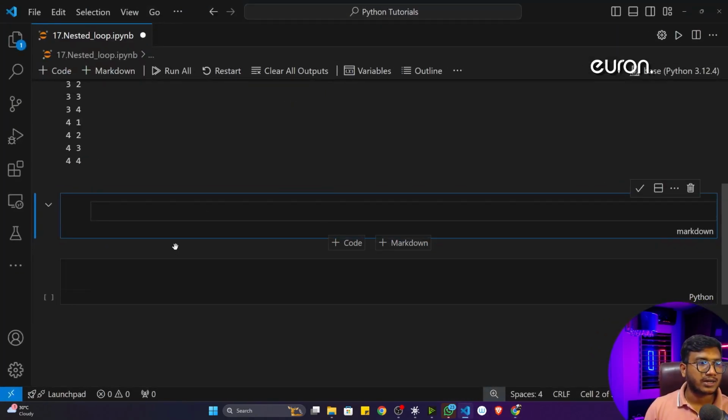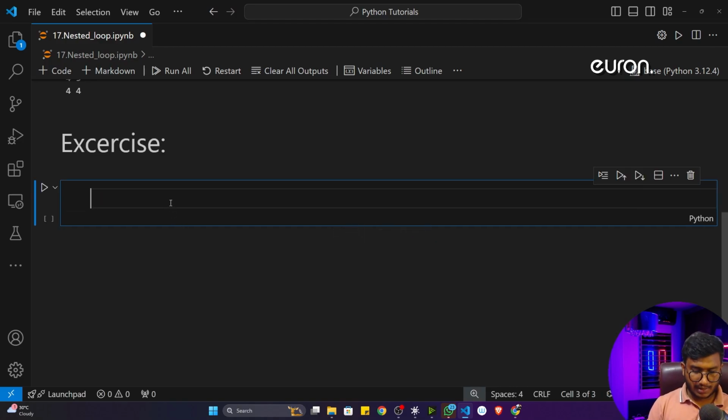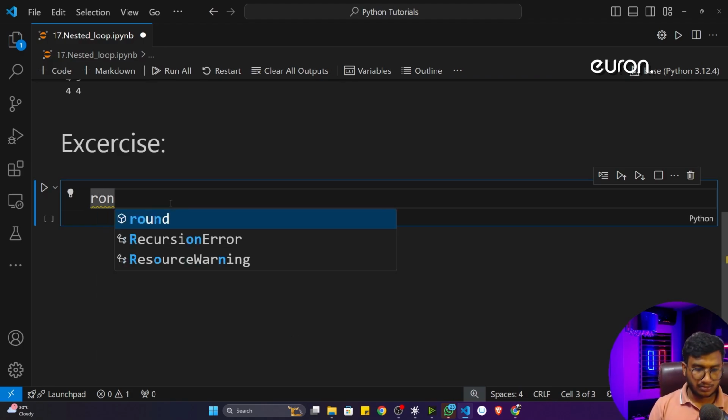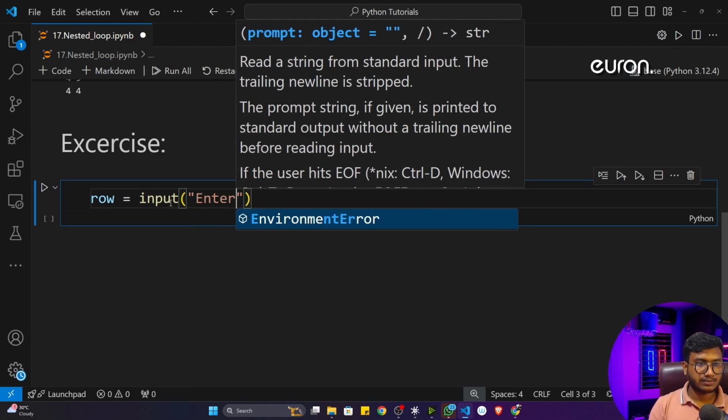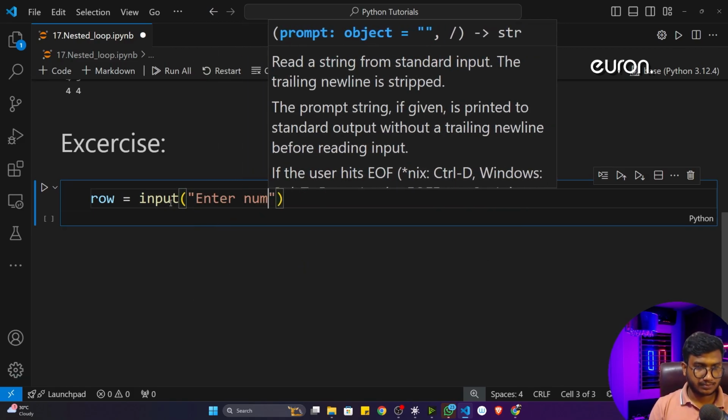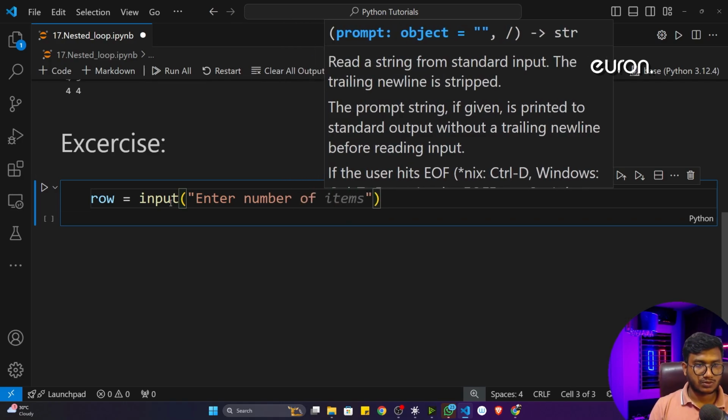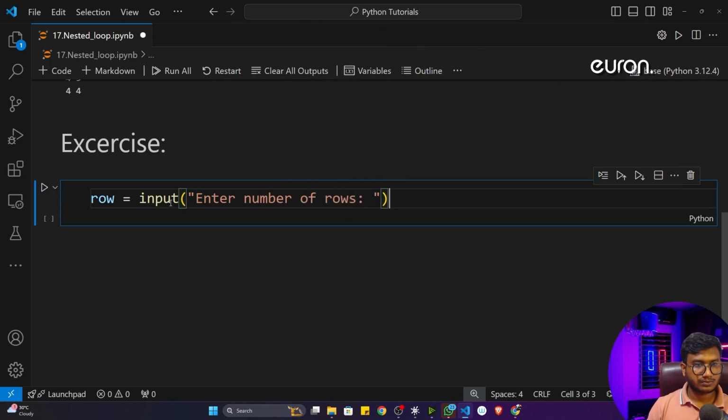So I'll go back to my code editor, and here I can write the exercise. First of all, I will take an input from the user, like how many rows they want to print for this particular pattern. So I'll write row is equal to input, and here I'll write "Enter number of rows", and I'll convert this particular input to an integer.